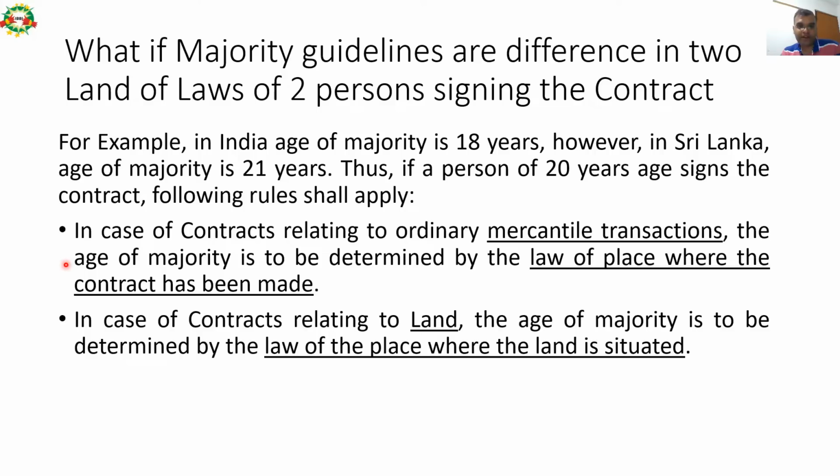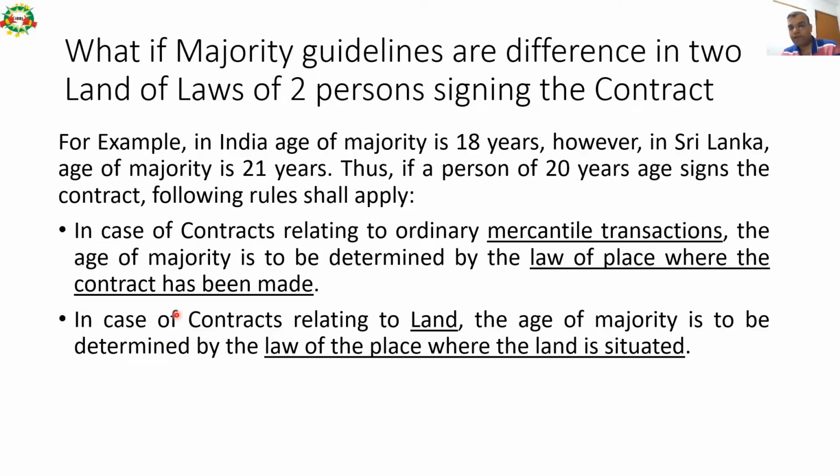In case of contracts relating to ordinary mercantile transactions, the age of majority is to be determined by the law of the place where the contract has been made. So in case of transactions of a mercantile nature, the age of majority is to be determined by the law of the place where the contract has been signed. If the contract has been signed in Sri Lanka, then the age of majority for both the signing persons will be 21 years. However, if the contract is being signed in India, then the age of majority for both the persons is 18 years.